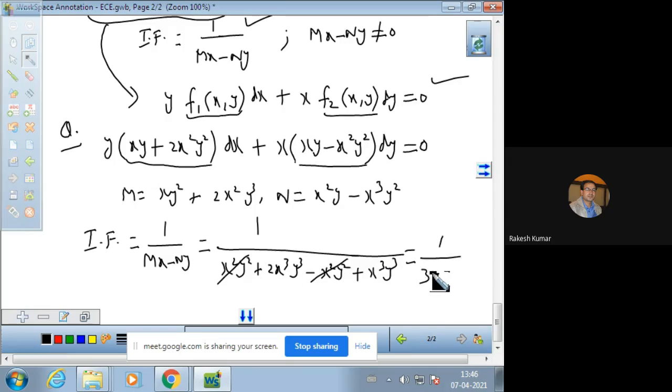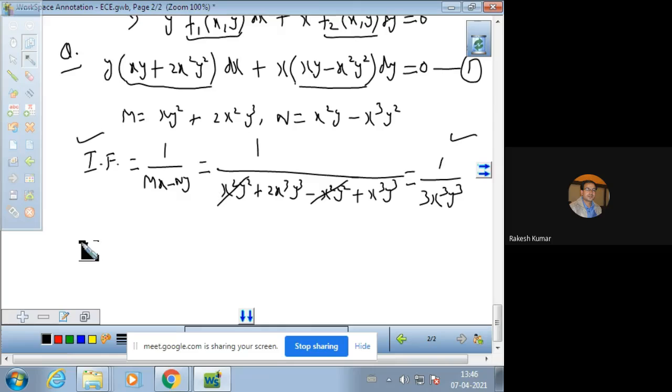So this is 1 over 3x cube y cube. So denominator is non-zero, so this can be applied in the differential equation 1. So this is the integrating factor. Multiply equation 1 by 1 over 3x cube y cube.